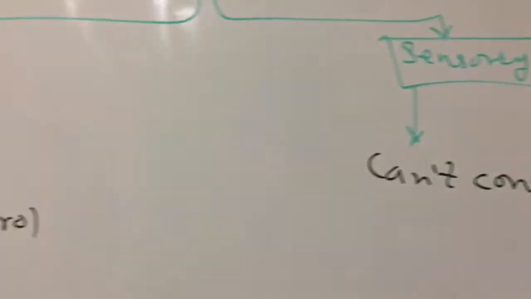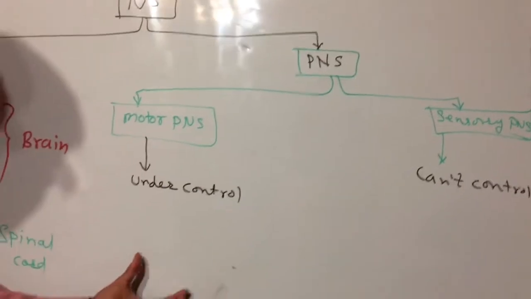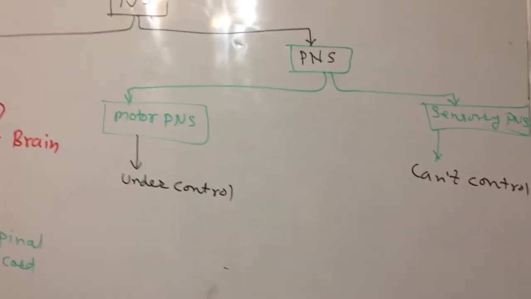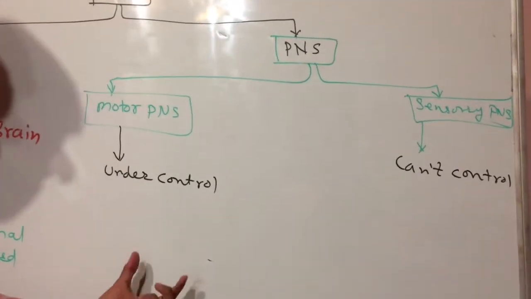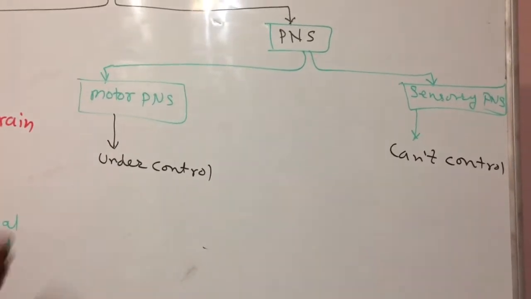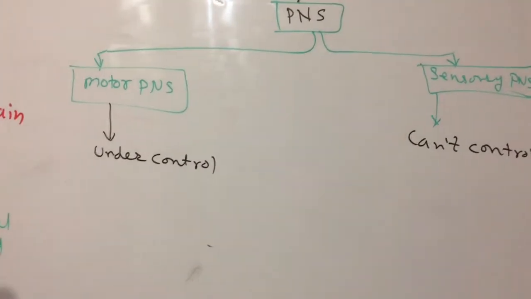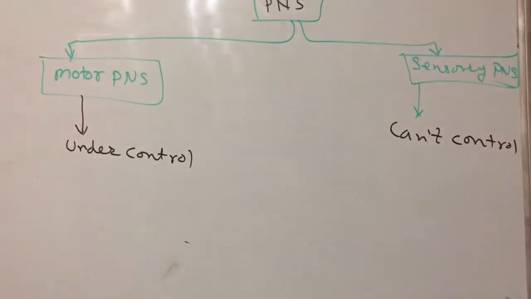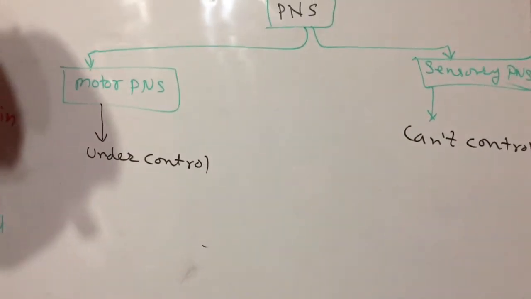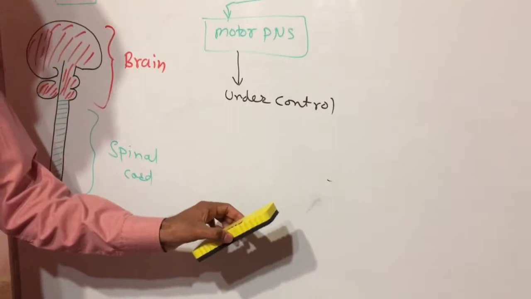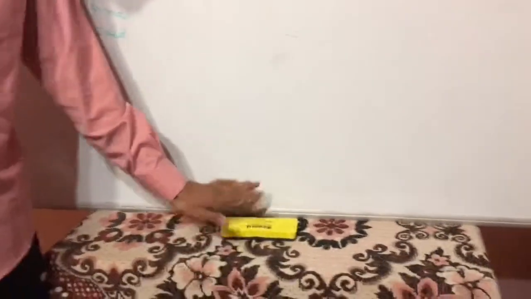What is under control? Like, somebody has very nice tea in front of him on the table. If he wants to take tea, he can sip. If he doesn't want to take tea, he doesn't sip. I can put this up, and I can move this.